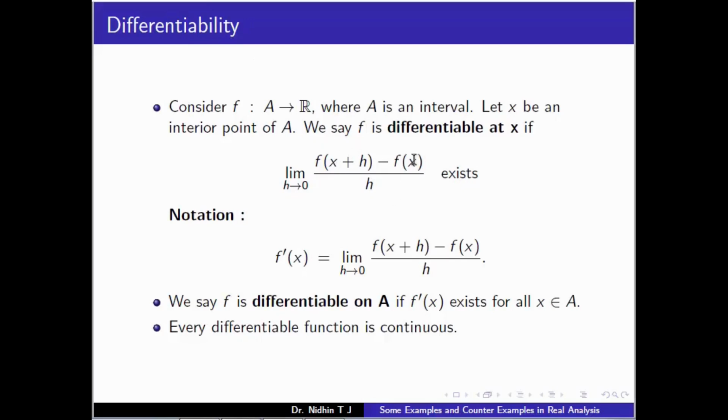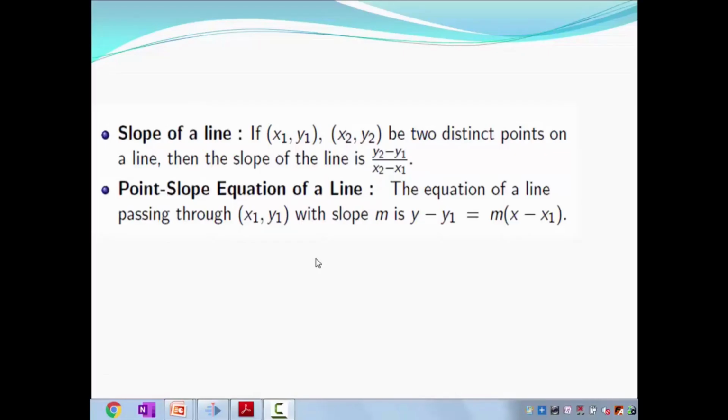Now let's look into the geometrical meaning of the derivative of a function. Before discussing it, let's recall the slope of a line. If two distinct points (x1, y1) and (x2, y2) of the line are given, then the slope of the line is defined as y2 minus y1 upon x2 minus x1.